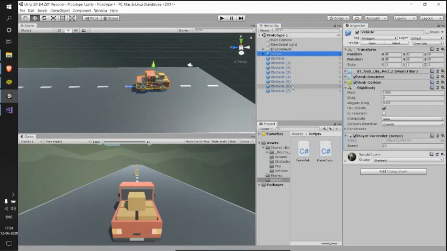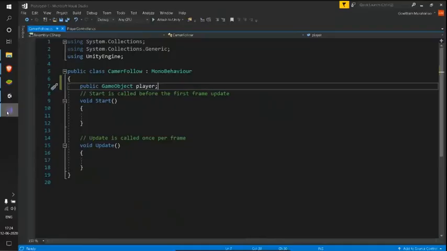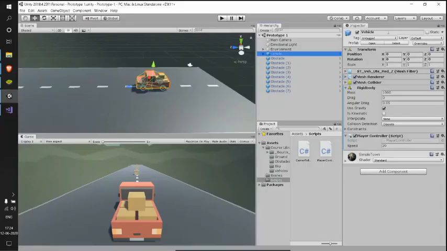Now it's time for us to use that player variable. In that camera follow script, this player just refers to this complete vehicle game object, and we can use all these components how we used them in the normal player controller script. We need to use that player variable to access these components and the values. We'll be seeing that.